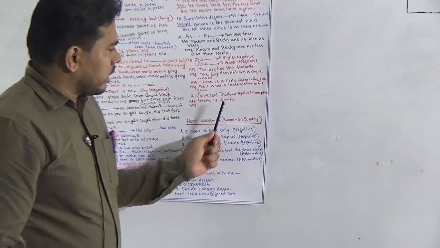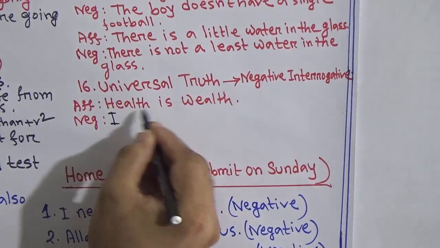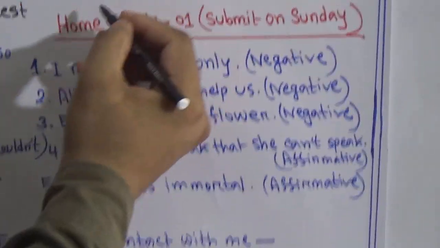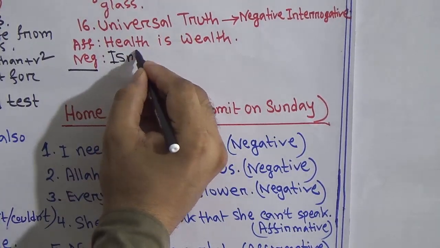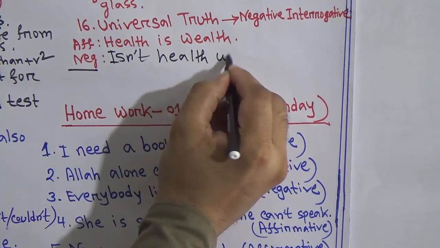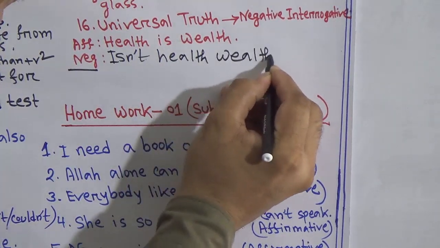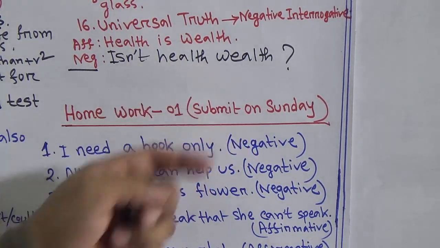Health is wealth. Example. So what should be first? First of all, we should write is. Then we have to change it into negative. That's why we should add not: isn't health wealth? Finally, give a question mark. This is our negative form.